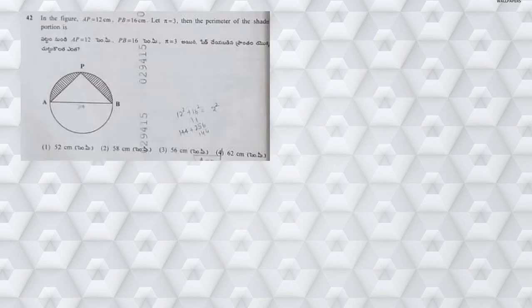Next, question number 42. In the figure, AP is equal to 12 centimeters and PB is equal to 16 centimeters. Since AB is the diameter, clearly the angle in a semicircle is 90 degrees, and he has asked you to consider the pi value as 3. Now from this figure, what is the diameter? From this we can say that AB square is equal to AP square plus PB square.